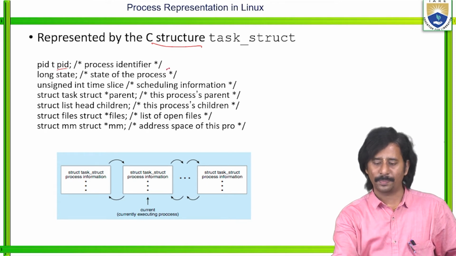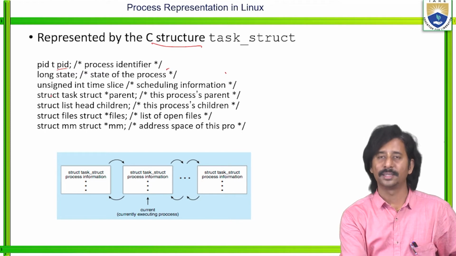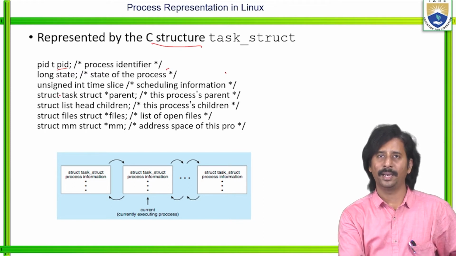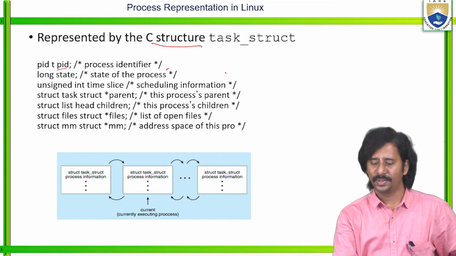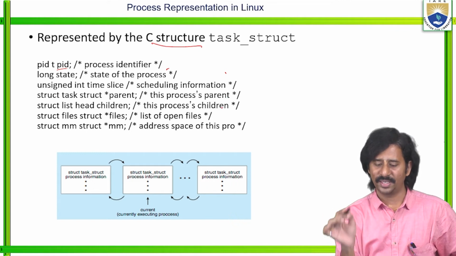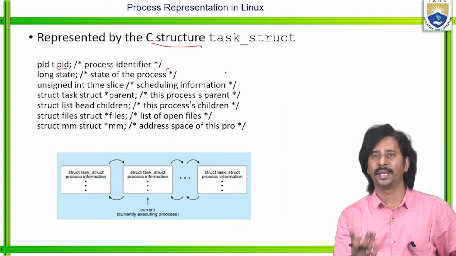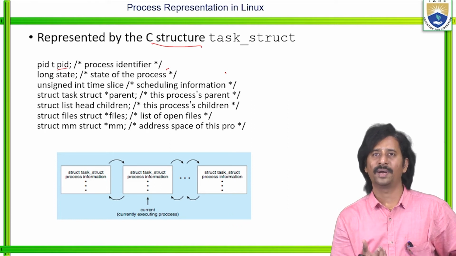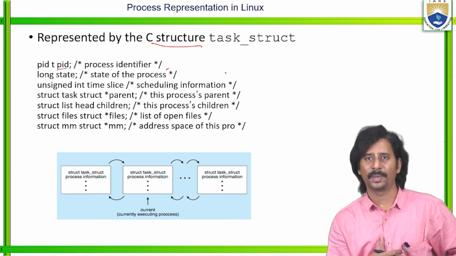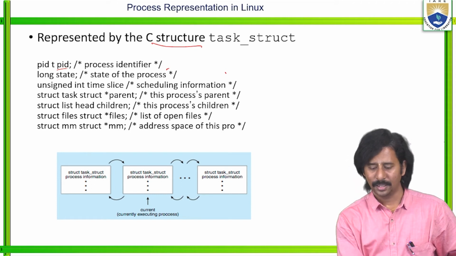Then the state of that particular process, then scheduling information. Scheduling information is assigned like this, unsigned int time slice. Then which one is the parent process and which one is the children process, and how many files are there, and among those how many are open files, and what is the address space of that particular program. See here, this is the struct task_struct process information.